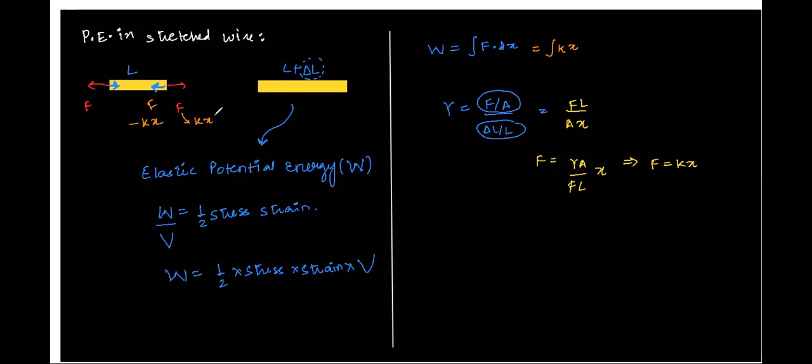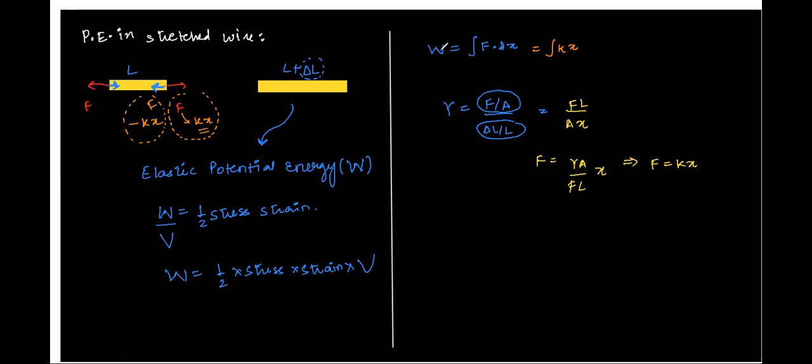At least equal to or greater than that restoring force has to be applied. I'll repeat. If the restoring force is minus Kx, then the external force applied in order to overcome that restoring force has to be a little greater than or just equal to that force, and that is equal to Kx.